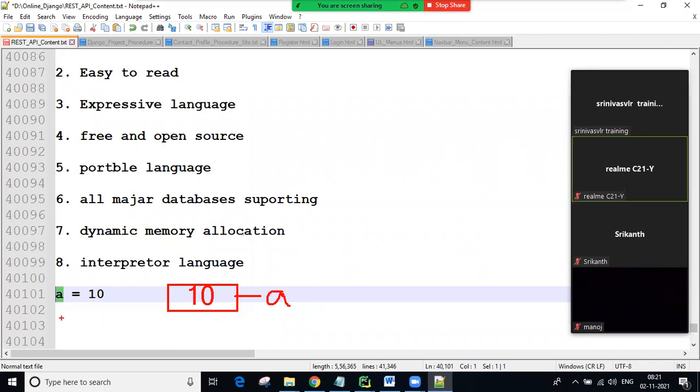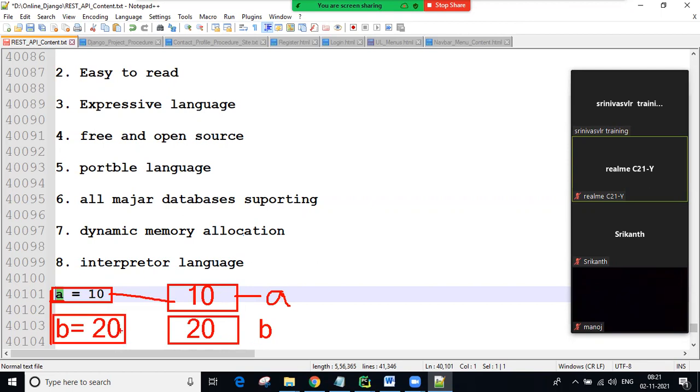Next you come to the b variable, b equal to 20, then immediately this line executes with the value 20 and the b variable. Like this, line by line, whenever a line executes, immediately memory is created for it.